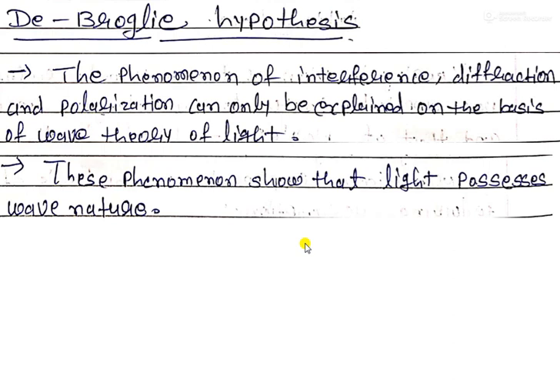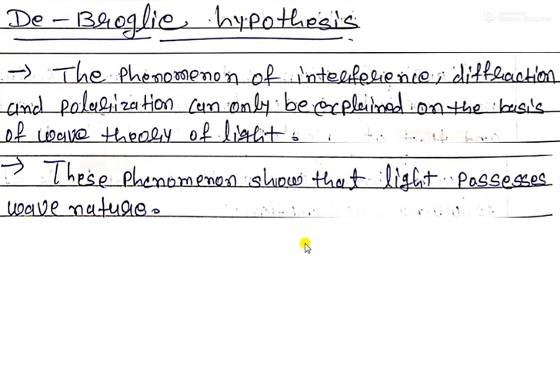So this is a contradiction with the wave theory of light: how can we assume that a particle behaves like a wave or like a particle? The de Broglie hypothesis is the basic explanation of the dual nature of light.